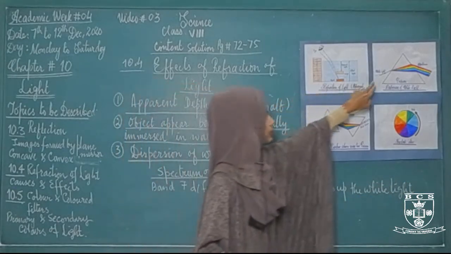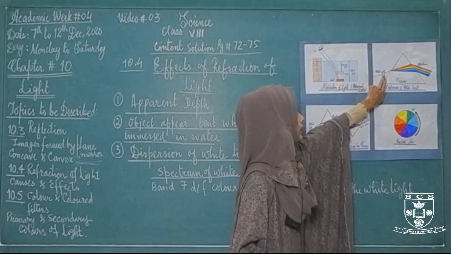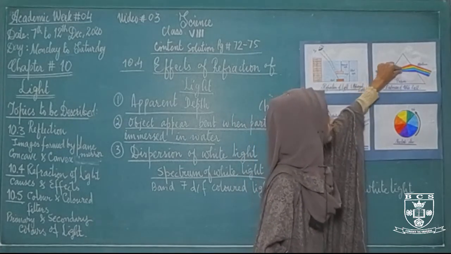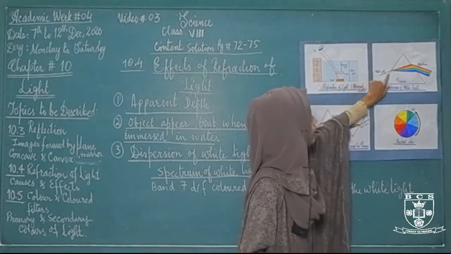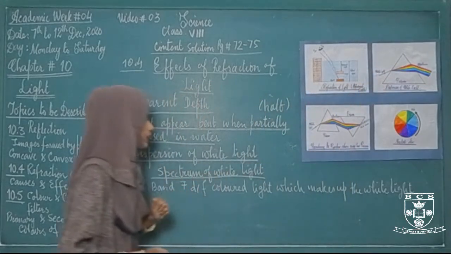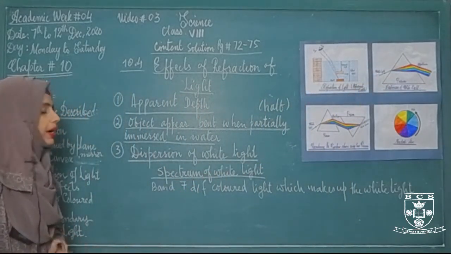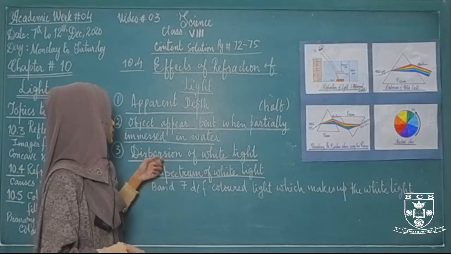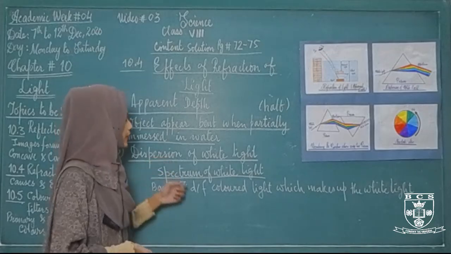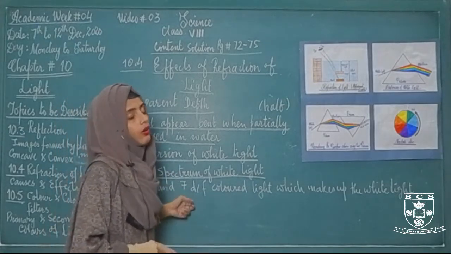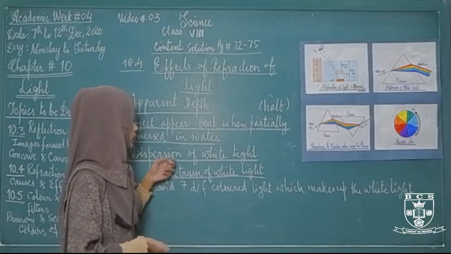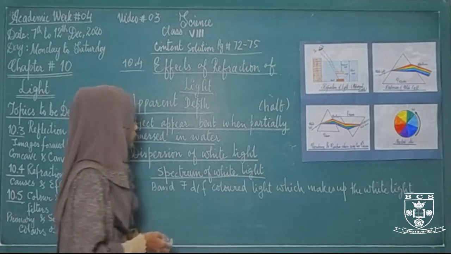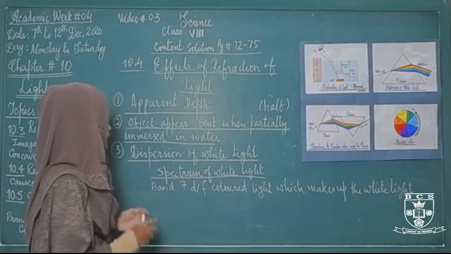Like this. If you see, this is the white light. It is made up of 7 different colors of light. If we merge all these 7 different colors, then a single ray of light will form. That will be called a spectrum of white light, or the band of 7 different colors of light. What happens during dispersion of white light? These 7 different colors will bend and split at different angles. So this is called dispersion of white light.